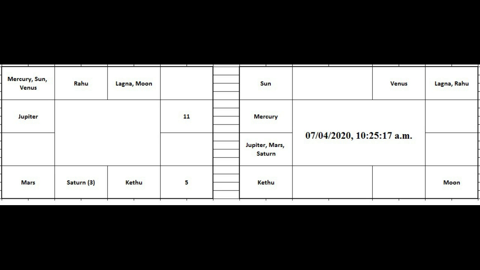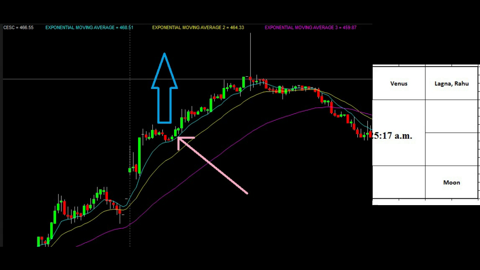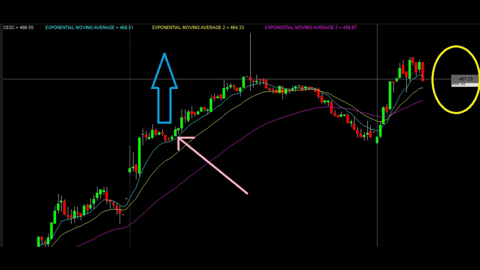Now in the next chart you can see the graph. As we promised, we are going to show the proof. We can see the arrow mark which shows the buy price, which is around 448.90 paise, and in 2 hours it went up to 468, which is shown on the right side and circled in yellow color. That is approximately 5 to 6% return in less than 2 hours.